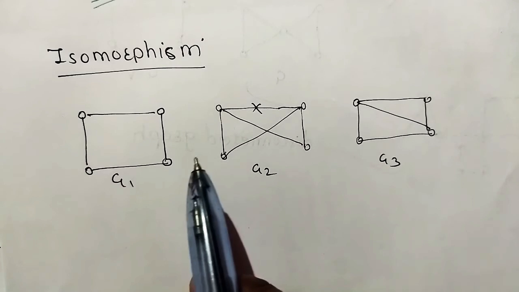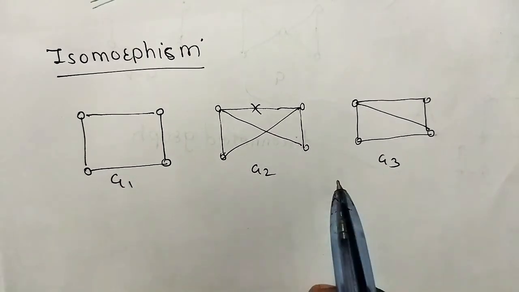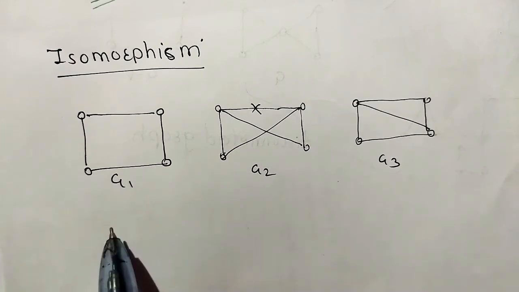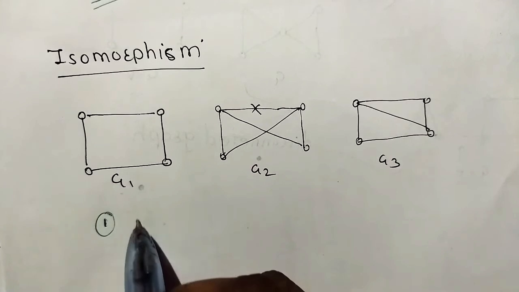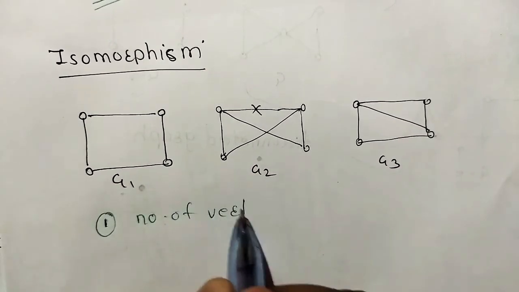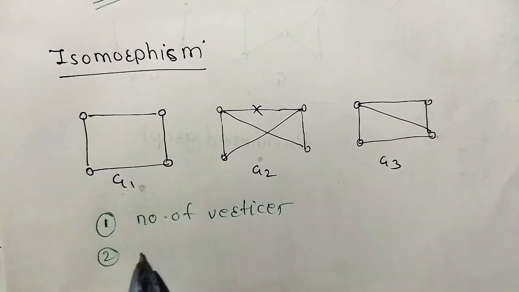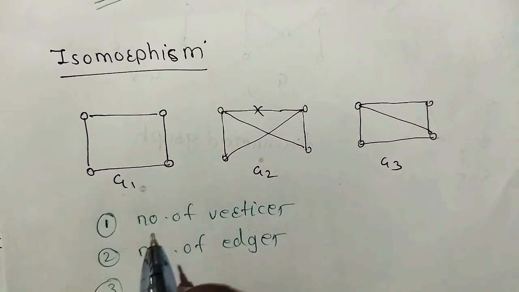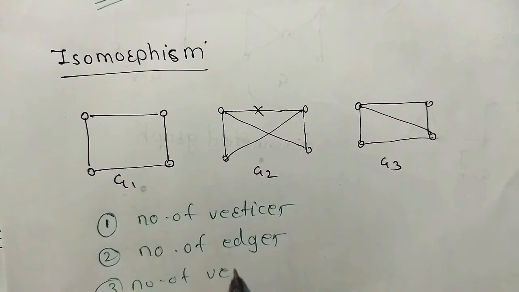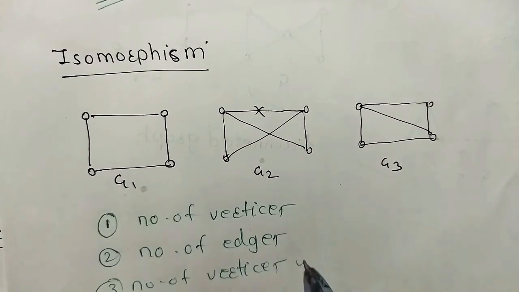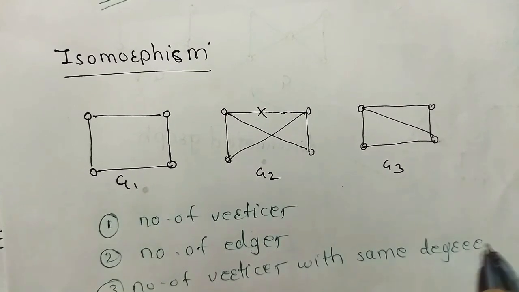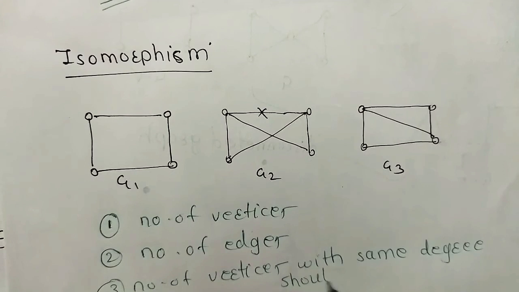Next topic is isomorphism. Here 3 graphs are given. We have to just check whether these graphs are isomorphic to each other or not. Now for isomorphism, first we have to check the number of vertices. Okay. Second, the number of edges. And third, the degree sequence. Okay, the number of vertices with the same degree should be equal.